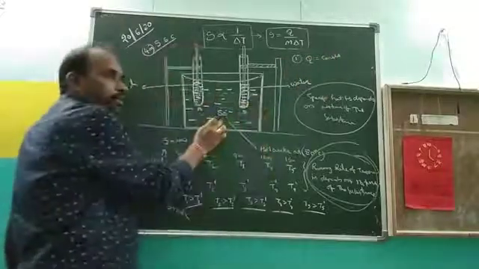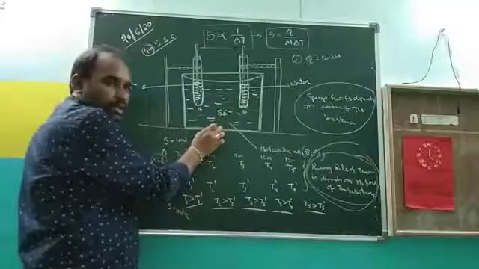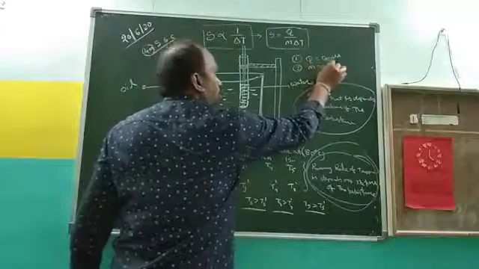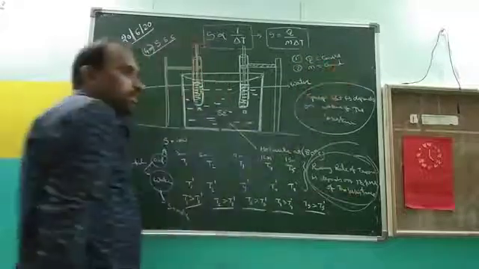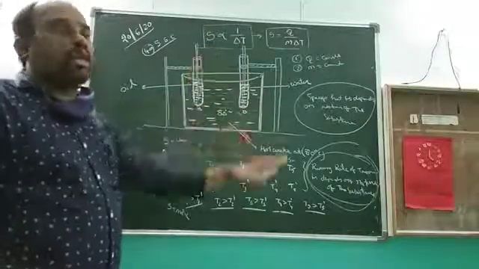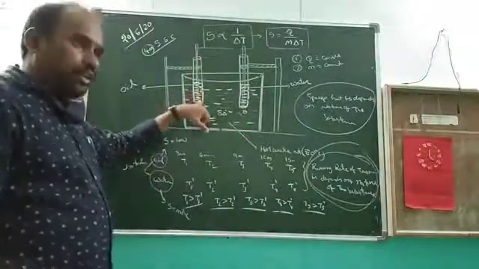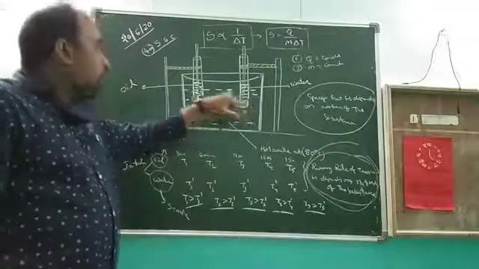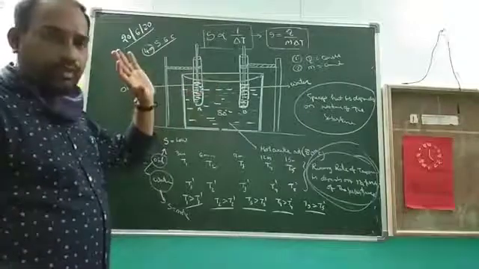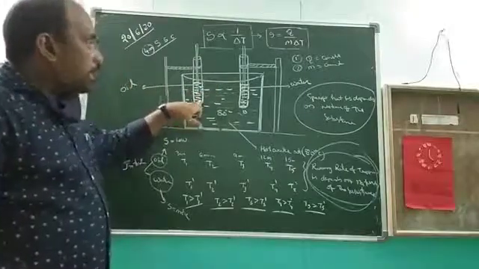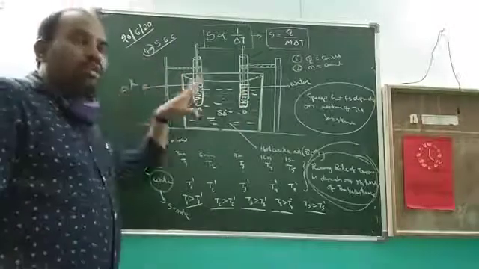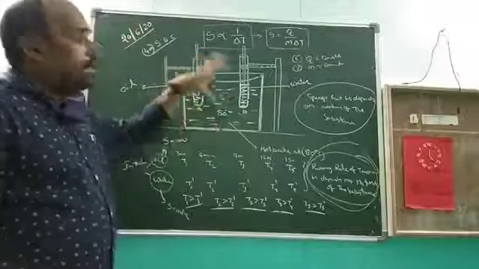That's why you are filled with 80 degrees centigrade hot water only. Second condition is mass is constant. Mass means you should take oil and water, both in the same quantity. For example, it is 50 grams, it is also 50 grams. So the water is taken in test tubes only, not in a beaker. In test tube A and test tube B, you should take water or oil, both in the same quantity.